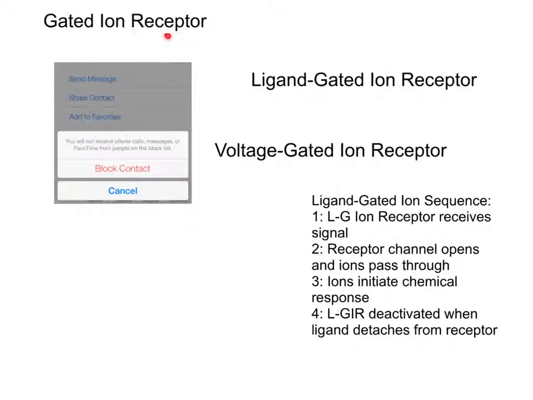A gated ion receptor is like the blocking option on a phone. It is a protein that contains a gated channel that opens and closes in response to a specific signal. A ligand-gated ion receptor responds to a specific ligand. Voltage-gated ion receptors open or close in response to voltage differences across the membrane. This is a typical ligand-gated ion sequence.